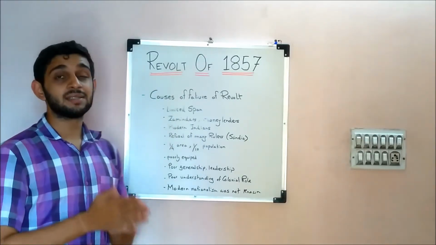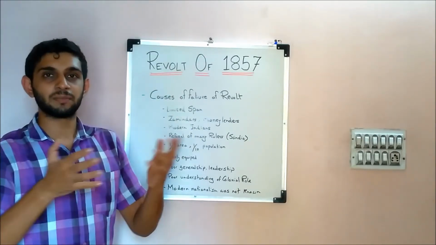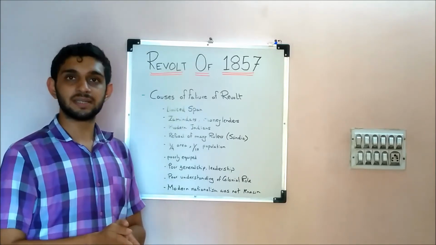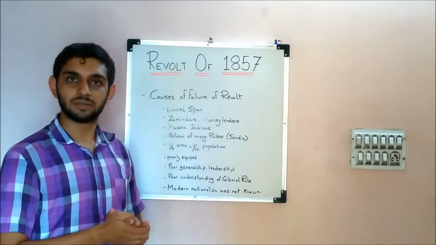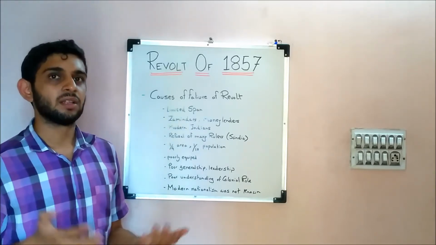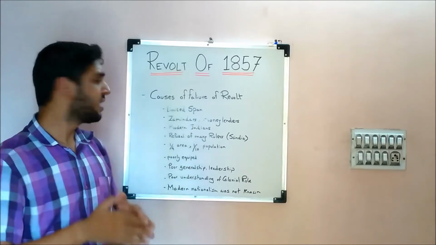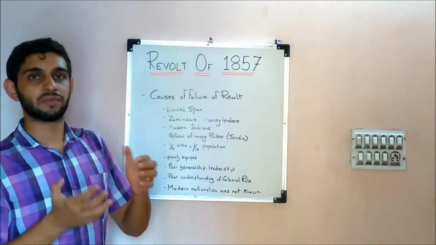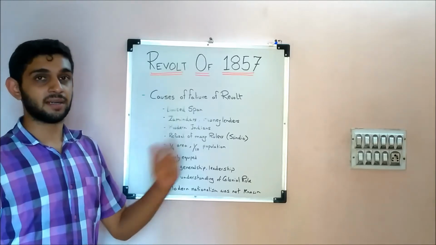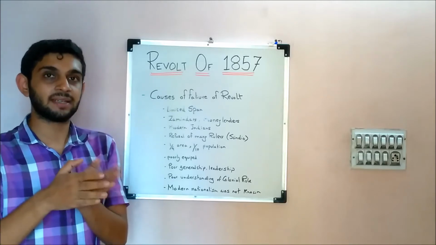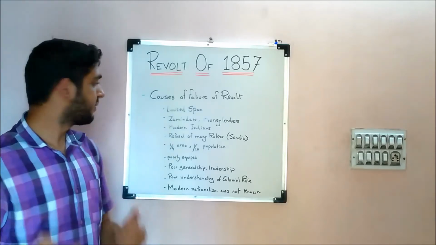Then you have modern Indians. At that time, the concept of modernizing was coming because Britishers introduced some universities in India. They also had books in the library and books like Peace. Because of those books and those ideas, modern Indians at that time thought that this revolt was of no use, so that is the reason why they didn't join the revolt. Instead, they acted anti-revolt, or to suppress the revolt.